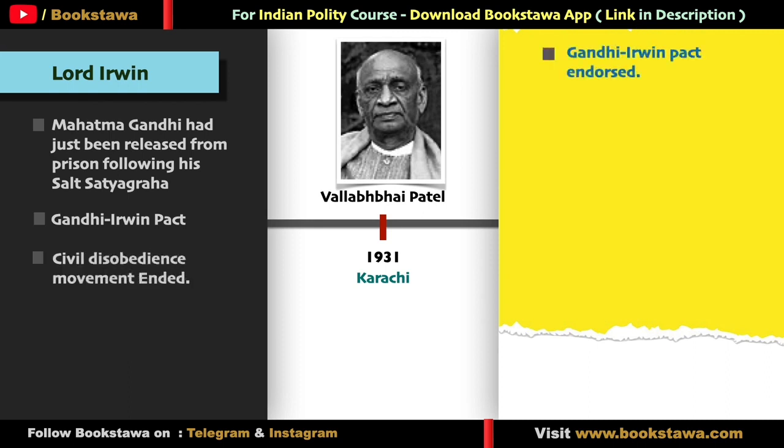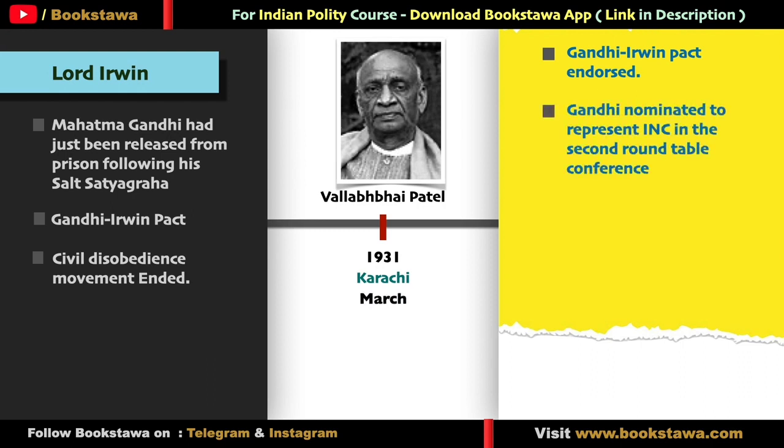Congress endorsed the Gandhi-Irwin Pact in this session. It was seen as a victory of the civil disobedience movement. And because this session took place in March, Gandhiji was nominated to represent Congress in the second Round Table Conference, which will be held at the end of this year.